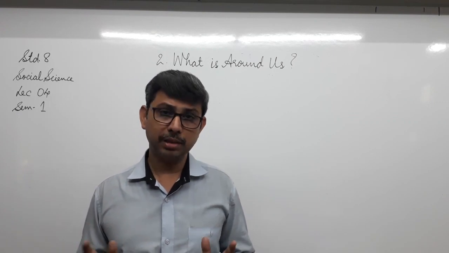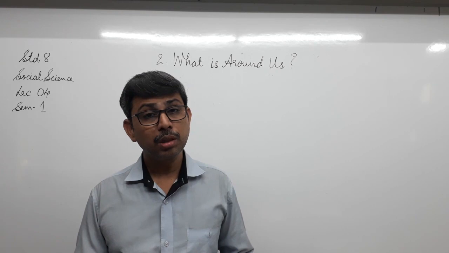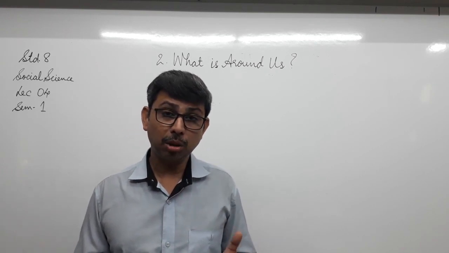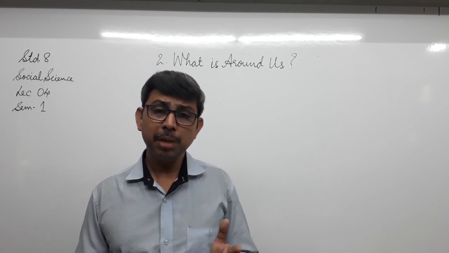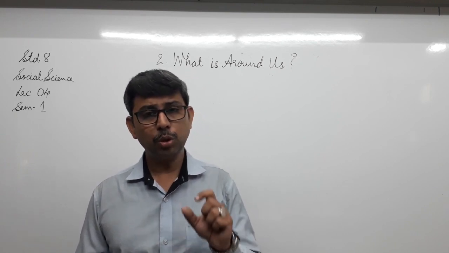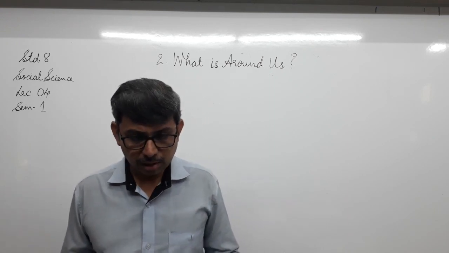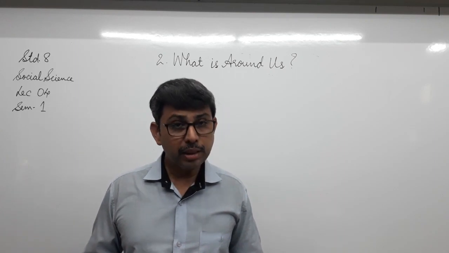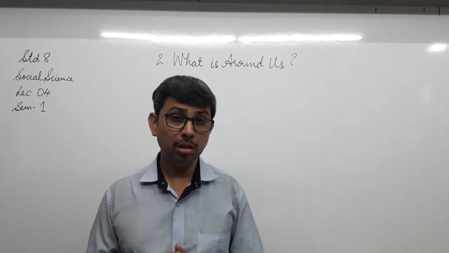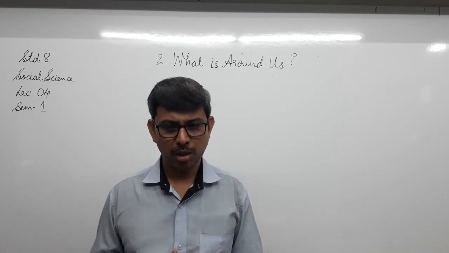We see so many things. If you just have a glance around you, you will find out that you see the sky, the land, the water bodies, and many other such things where we live in. So therefore the question has been asked, what is around us? Well, this chapter is going to deal with the different parts of the earth that we live in, or what this earth is made up of.